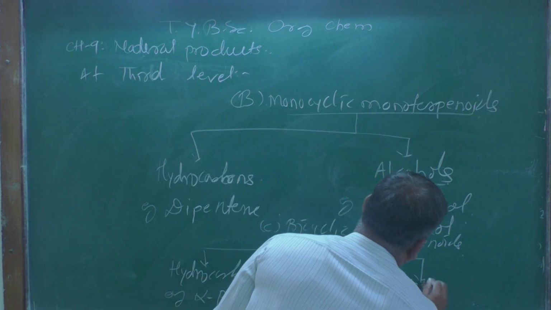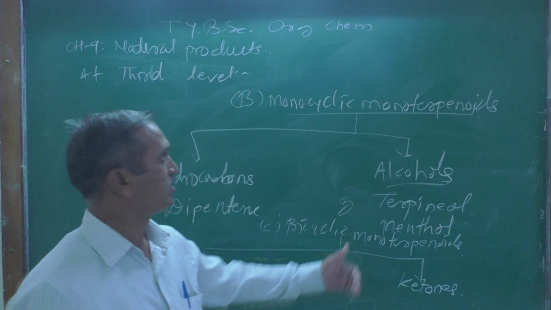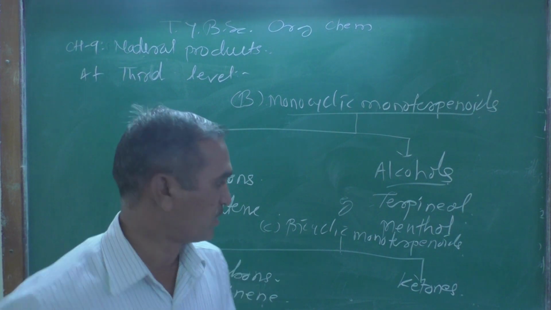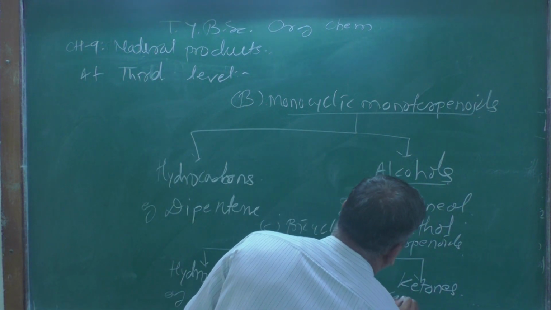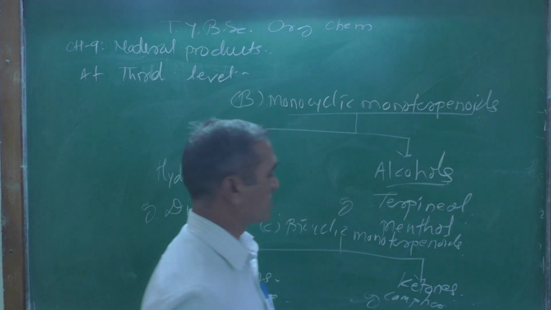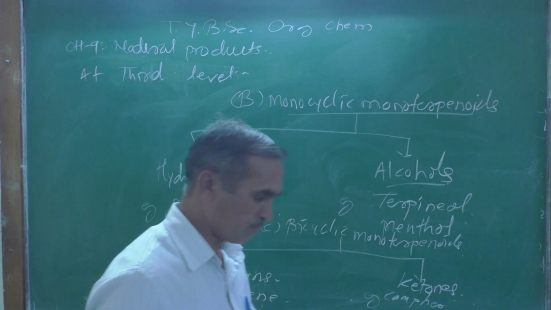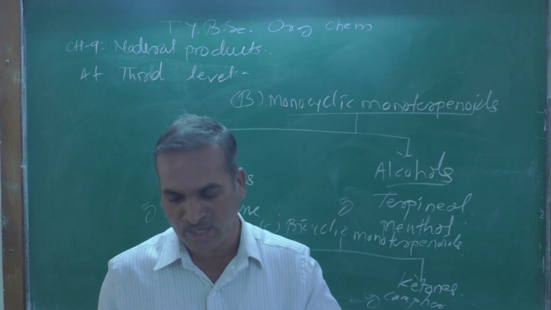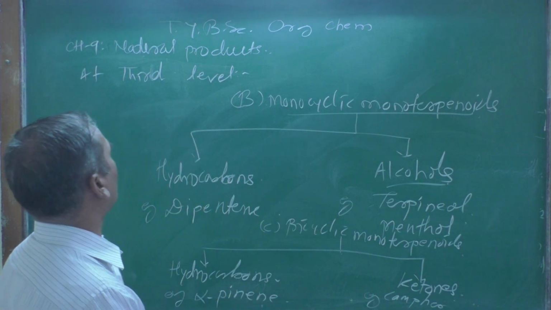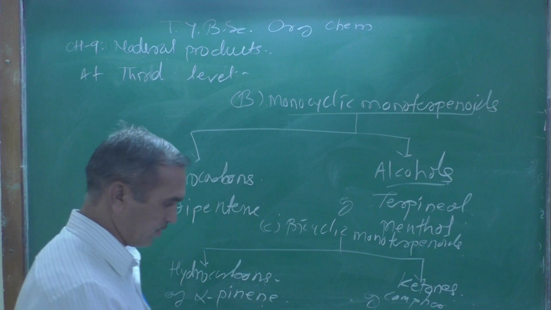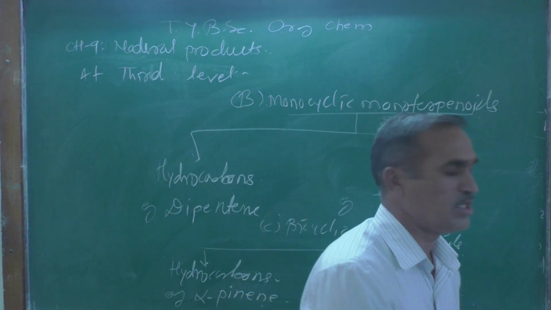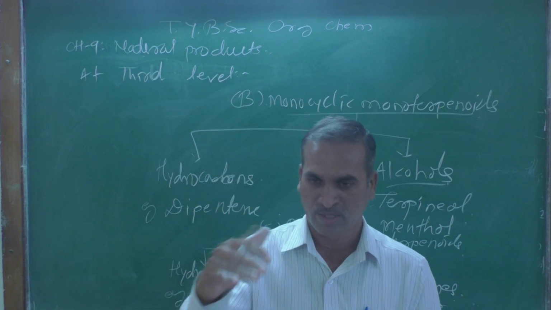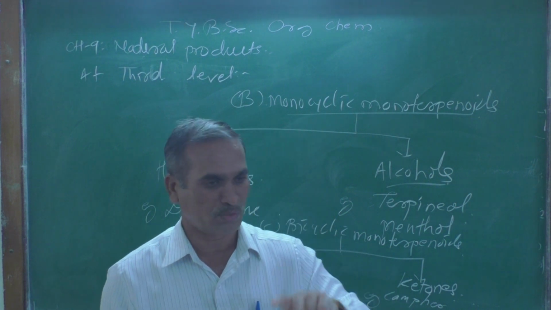The functional group seen in this monoterpenoid is a ketone, and the example is camphor. That is an example where you can see the ketone functional group in the compound. So in this way we have seen the classification of terpenoids on the basis of various levels. The terpenoids are mainly divided into three.